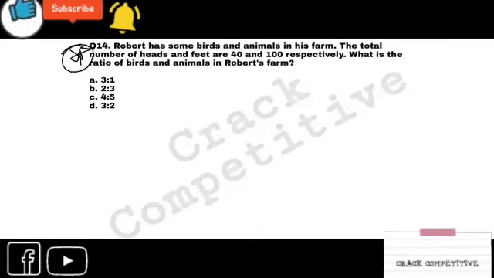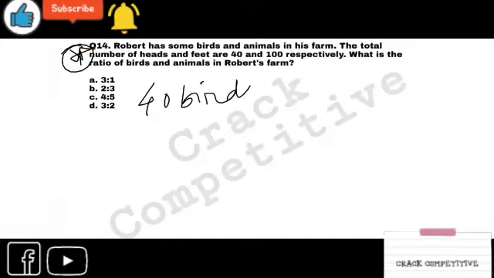So look at this. Here in the question you have got the data of heads and feet, but we don't know how many birds and animals are there. But we have to find the ratio of birds and animals in our farm. Right? So we assume that there are 40 birds and 40 animals.